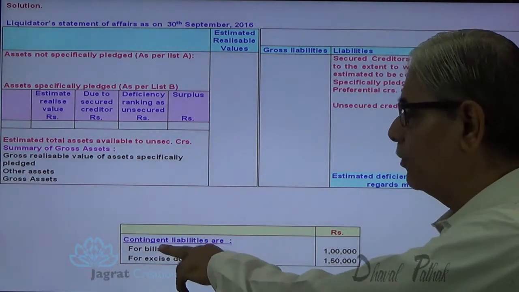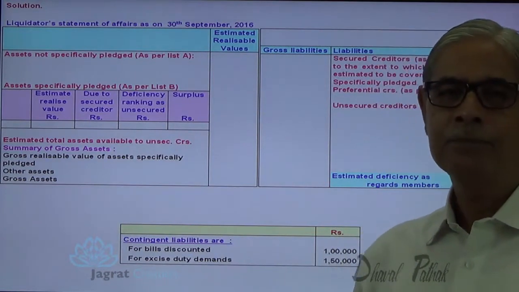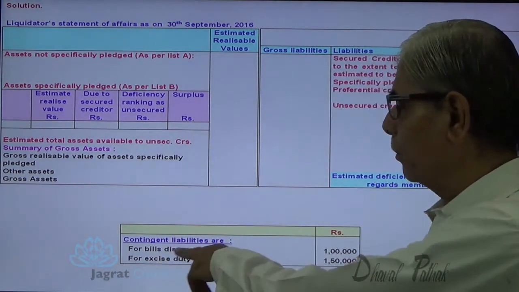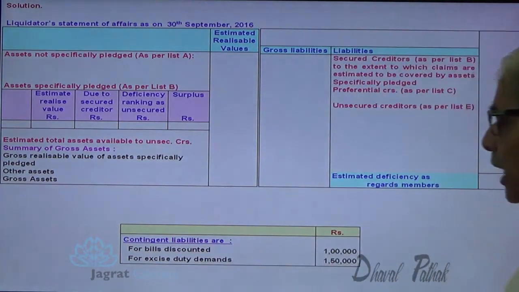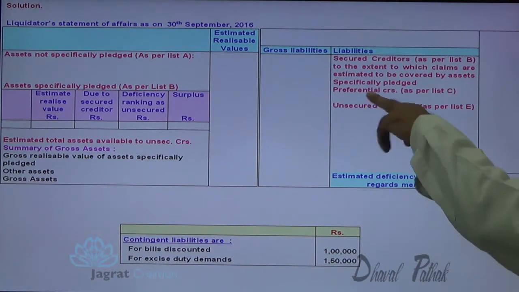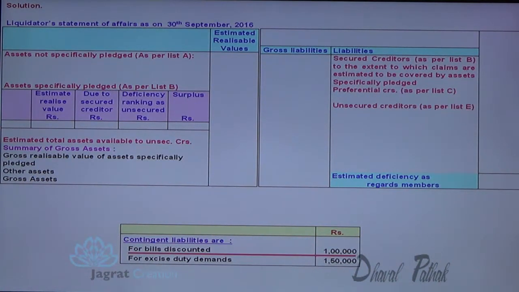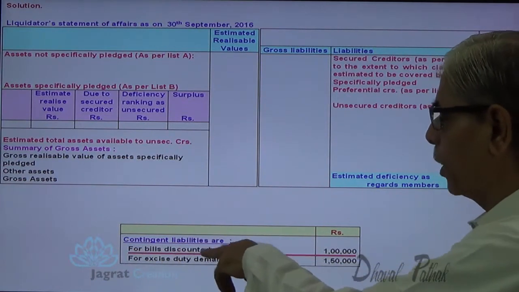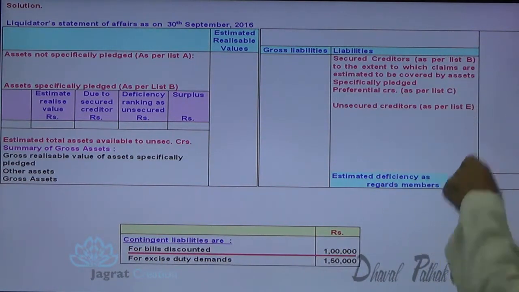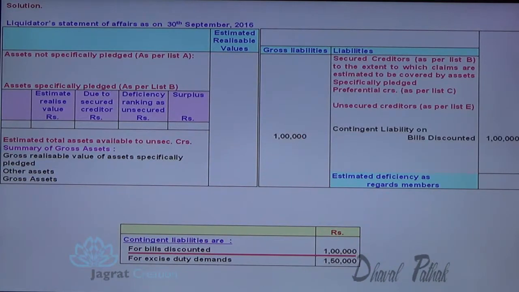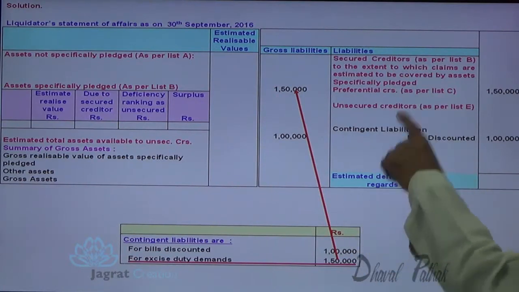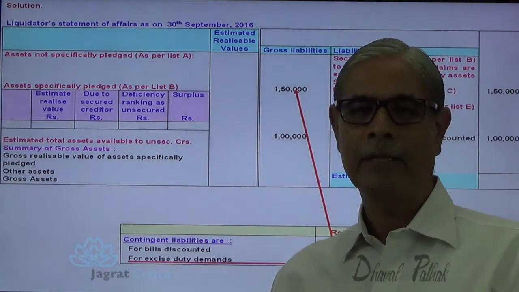Now, first of all, I start with contingent liability. Contingent liability is shown below for bills discounted, 1 lakh, and for excise duty. This excise duty liability is a preferential creditor, and here you are required to pay preferential creditors. And this rebate on bills discounted is an unsecured liability. I am going to write down this bill discounted 1 lakh in unsecured creditors. And this excise duty I am going to write down in preferential creditors. This is how I have recorded this contingent liability.